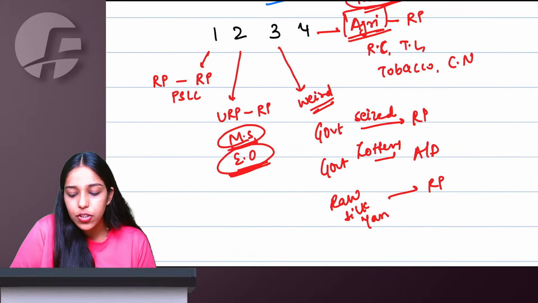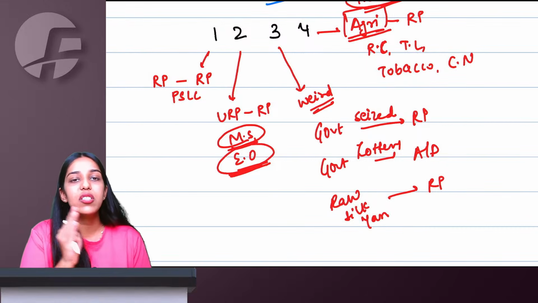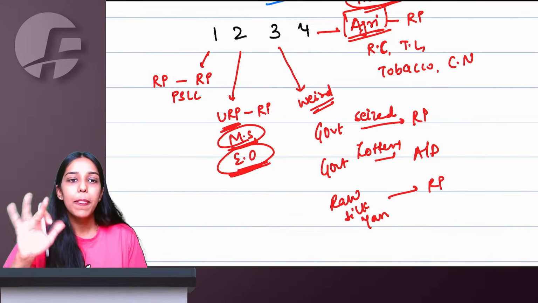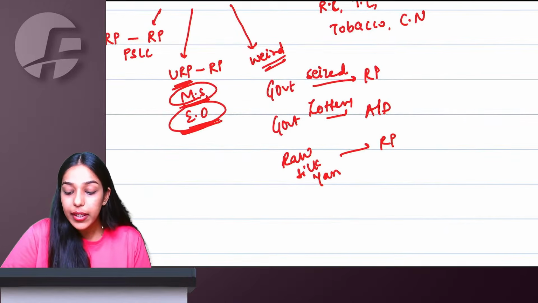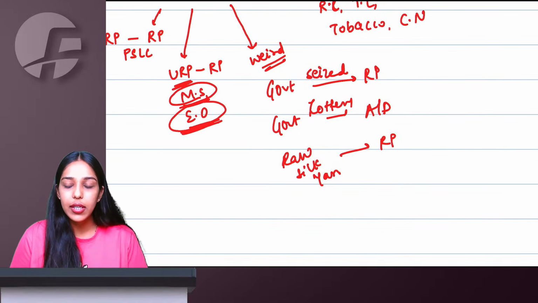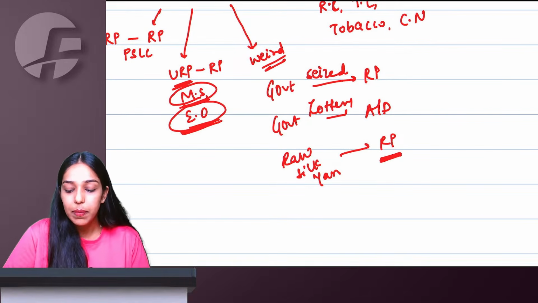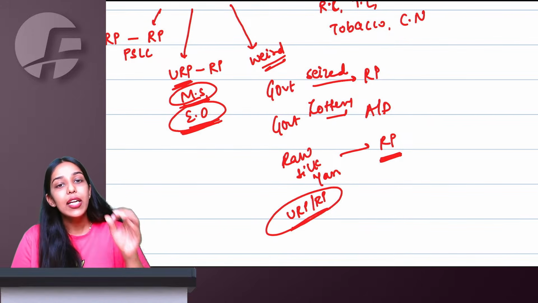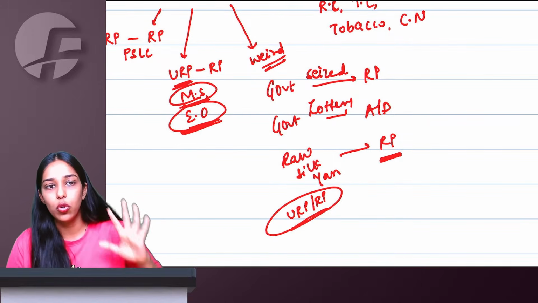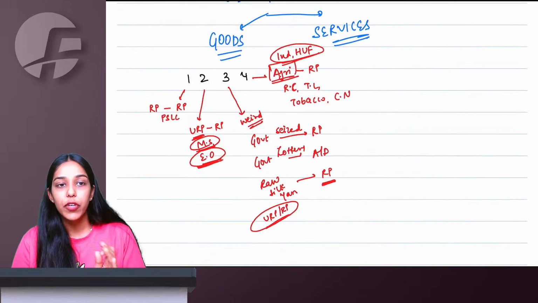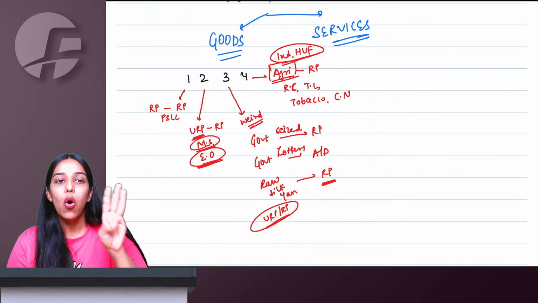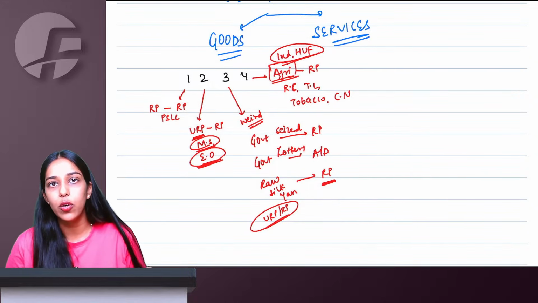For metal scrap and essential oil, compulsory: supplier has to be unregistered, recipient has to be registered. Only then RCM will apply. Ma'am, what if supplier is registered here? Then normal forward charge mechanism will apply. But here they have not put any condition. Only recipient has to be registered. For raw silk yarn, only recipient has to be registered. Supplier might be registered, might be unregistered, doesn't matter. Always RCM will apply if he is making raw silk yarn and supplying it to a registered person. So very specifically, you have to remember who is supplier, what is the goods, and who is the recipient. All 3 conditions satisfied, then you are going to apply RCM.